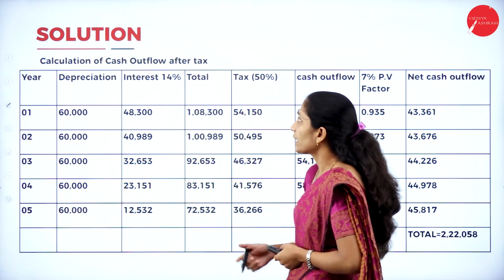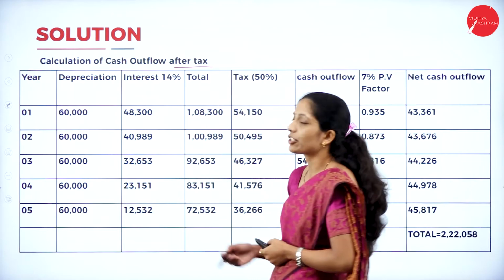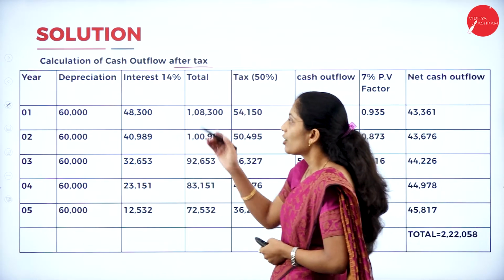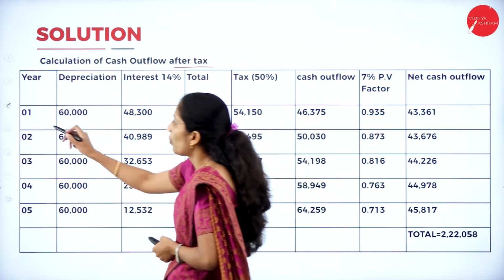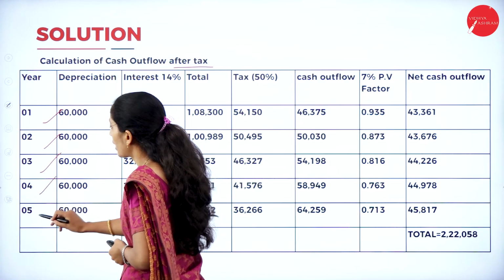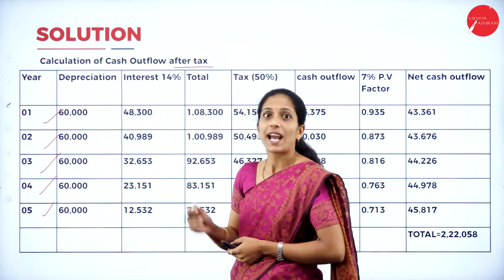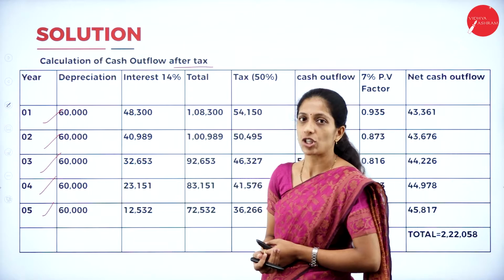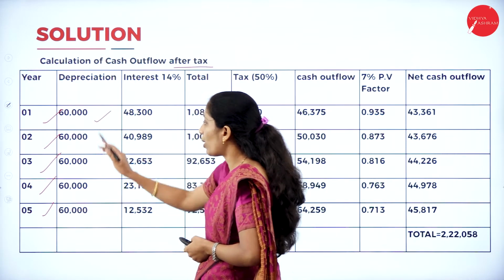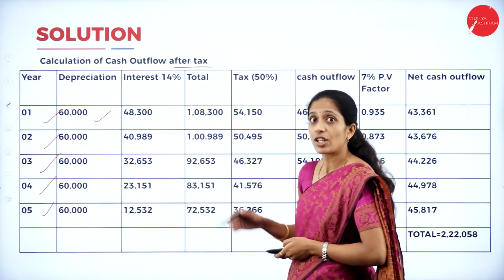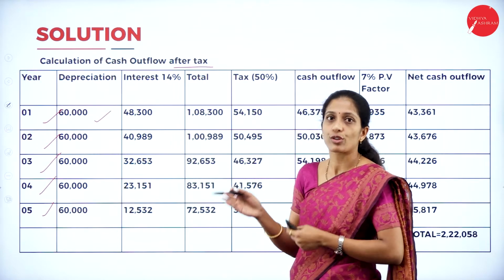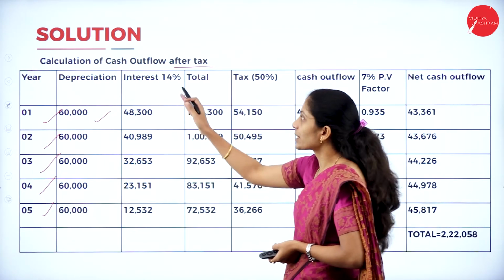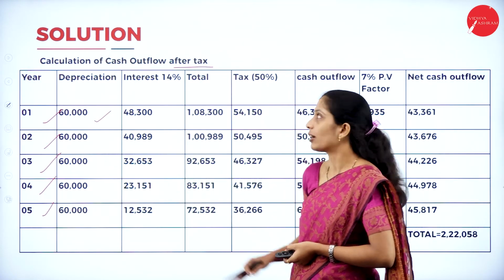Now we have already calculated the cash outflow. Now we shall calculate the cash outflow after tax. So your years remain the same, 1, 2, 3, 4 and 5. Depreciation: we had already calculated the depreciation, so 60,000 each for all the years. Next, interest. We have calculated the interest also in the previous table, so the same interest you have to put here also.